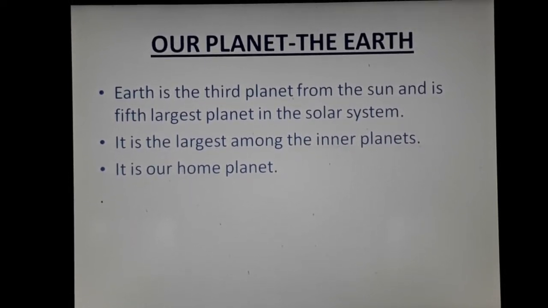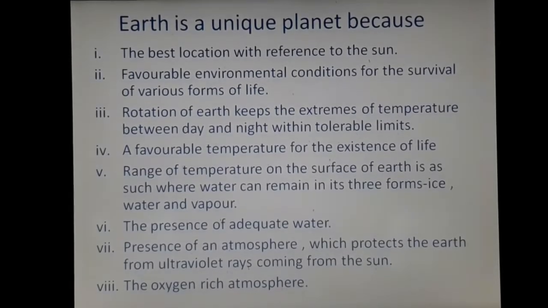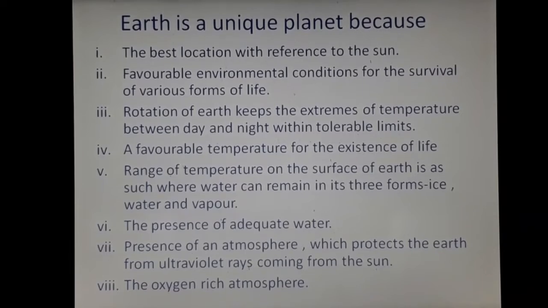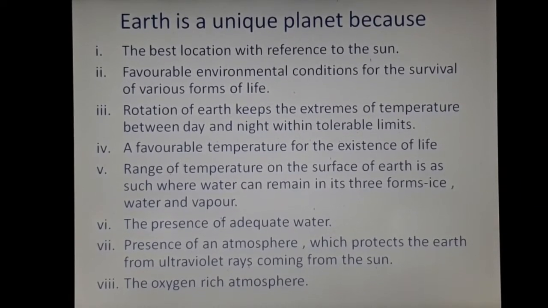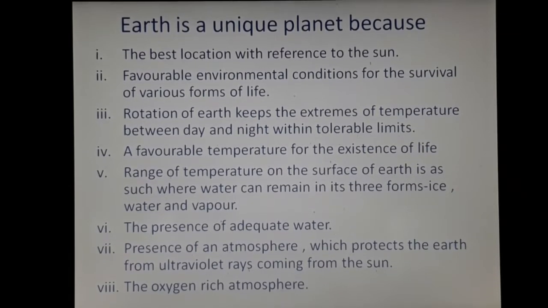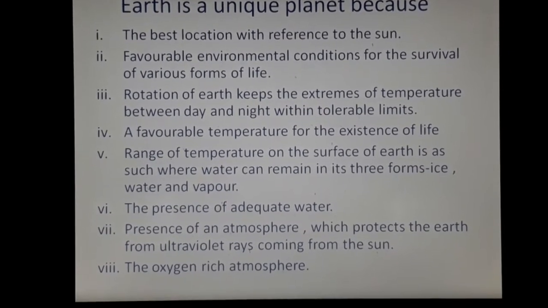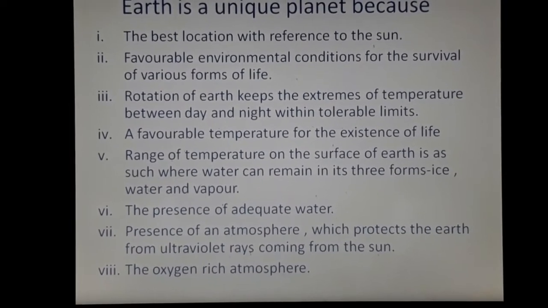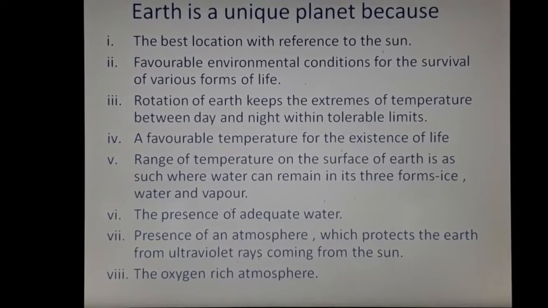Our Earth is also called a unique planet because of certain features. These are the features that I have written which make our Earth a unique planet. Now let us study these features. The first one is the best location with reference to the sun. It is neither close to the sun nor very far from the sun, so it is located at the best place, basically in the middle.